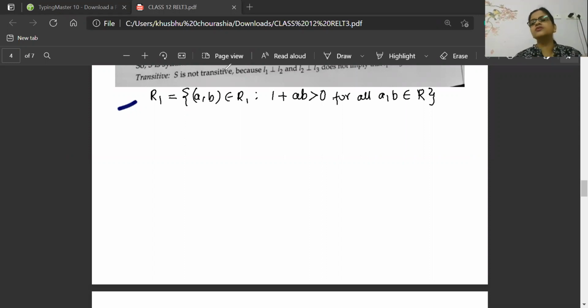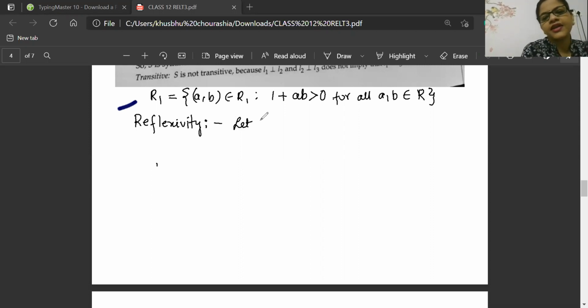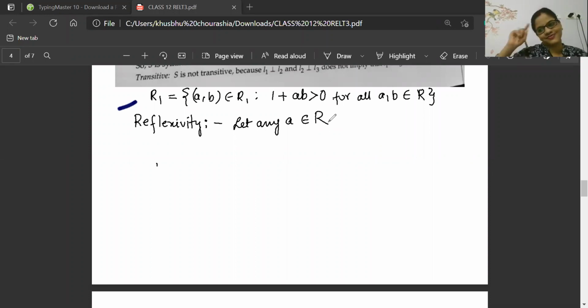Reflexive will be there because a into b, if we are doing, what is the difference it is going to create? Not big difference. So for reflexivity, it is very easy. Check for reflexivity. Let any a belong to the set of real numbers. Okay, Harnibala is telling: if a is equal to 2 and b is equal to -2. Awesome, Harnibala. Super. Very good.